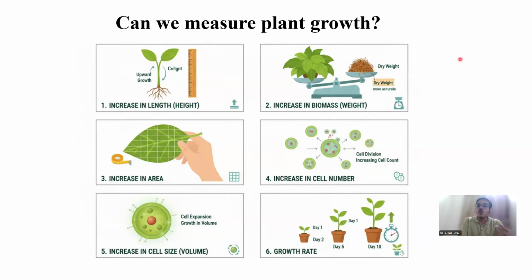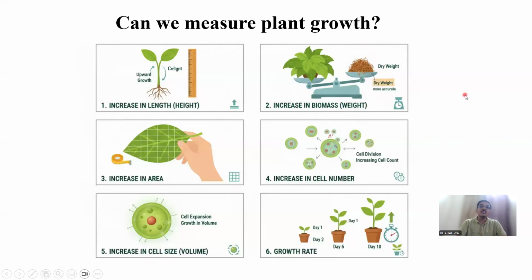Because growth is quantitative. It is not a qualitative factor, right? So it is quantitative. We can measure it. We can see it with our naked eye. So that is why it is a quantitative parameter. The first one is increase in length. Whenever a plant is growing from say 2 centimeter to 3.5 centimeter, that increase in length is considered as a measurement of plant growth. Second one, increase in biomass. We all know what is biomass: weight, grams or kilograms. It could be dry weight or fresh weight.